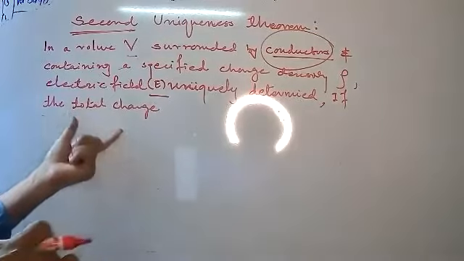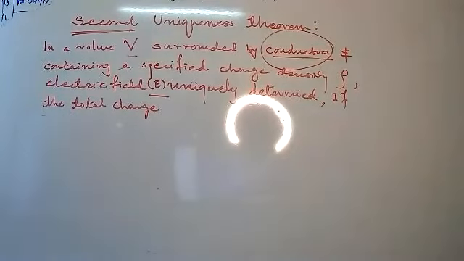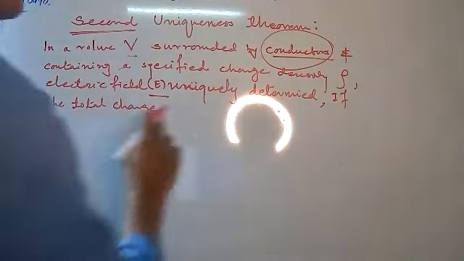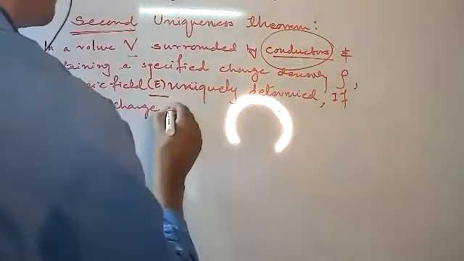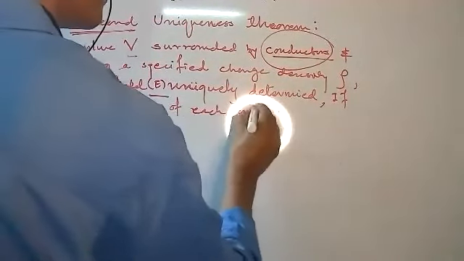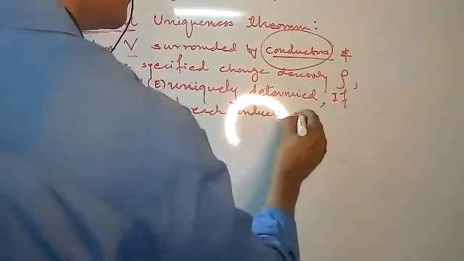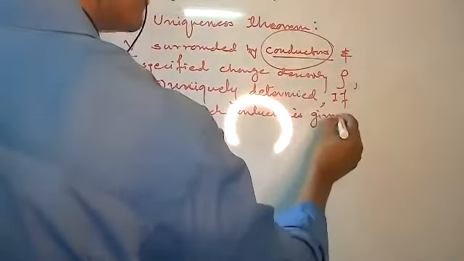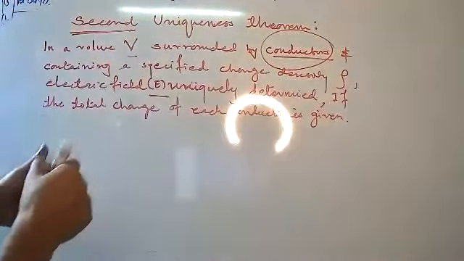If the total charge of each conductor is given, this is the second uniqueness theorem.